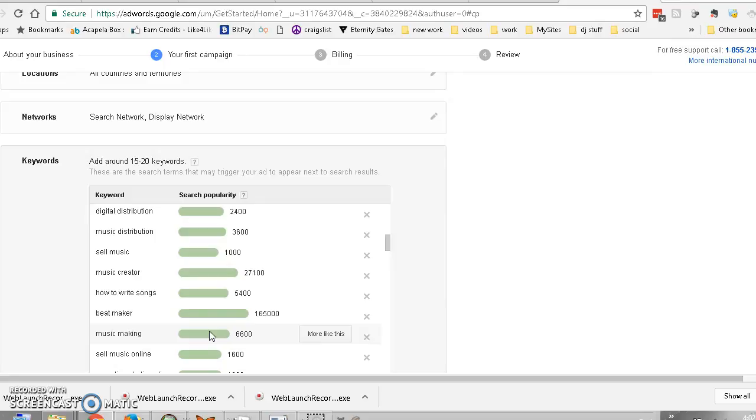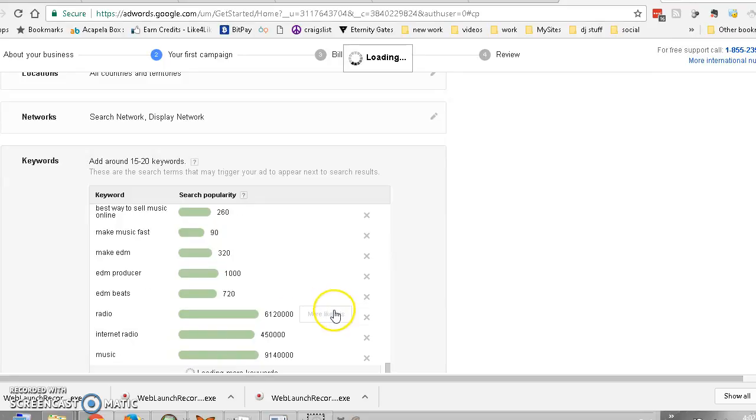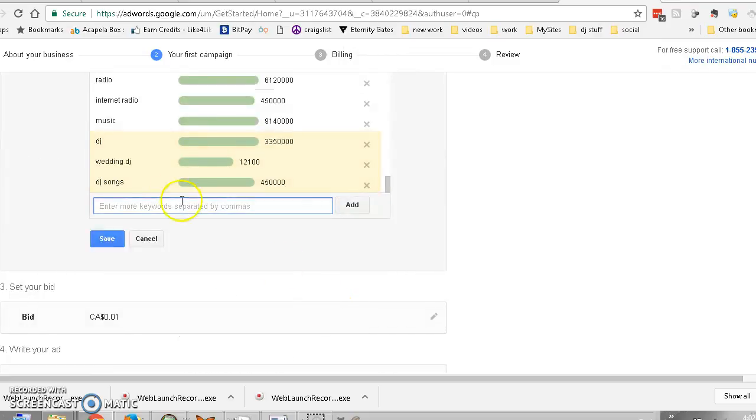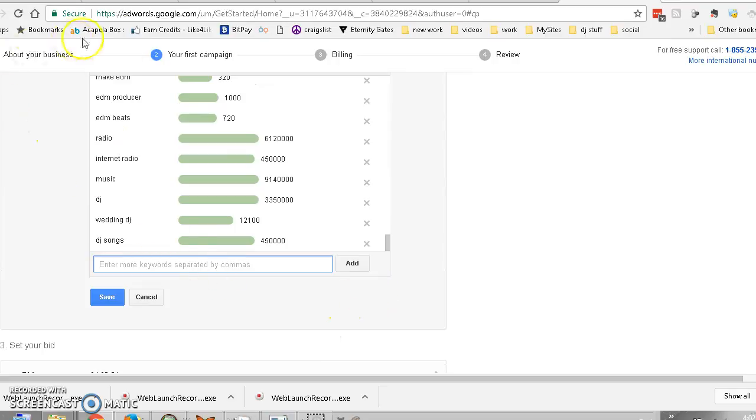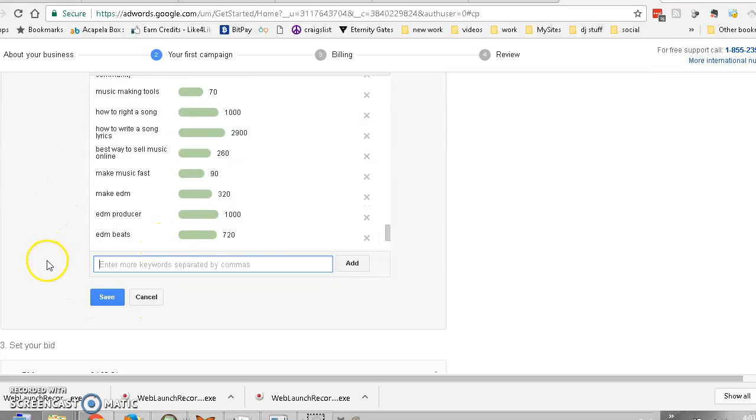So that's the whole concept behind long tail keywords. You got to think like the person searching. You don't have to think like the person selling. Think like the person searching, and then you'll do well. So this, we have beatmaker. So that's more like this. And you can just keep adding more and more and more. And see, wedding DJs, this is my fault. When I first logged in with this account, I set it up as a DJ site. So that's why radio is coming up and all those are coming up.